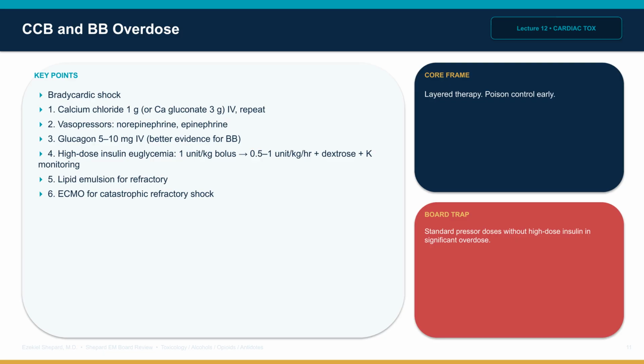Step 4. High-dose insulin euglycemia therapy. Regular insulin bolus 1 unit per kilogram, then infusion 0.5 to 1 unit per kilogram per hour with concurrent dextrose to maintain euglycemia and potassium monitoring. Step 5. Lipid emulsion therapy for refractory cases. Step 6. ECMO for catastrophic refractory shock. Poison center involvement is high yield.